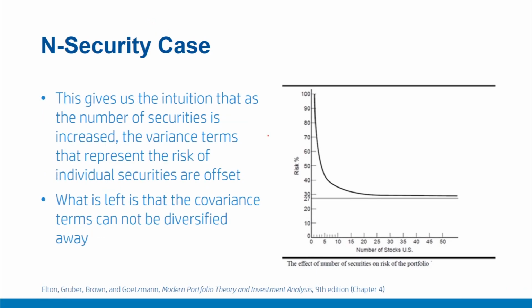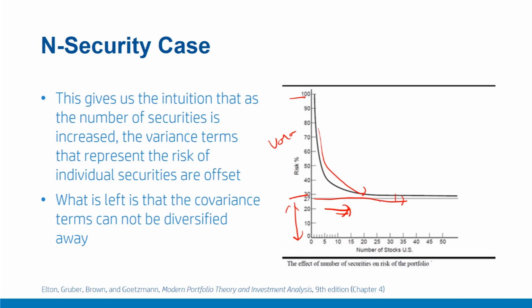The diagram gives us the intuition that as the number of securities is increased, the variance term that represents the risk of the security is offset. For example, up to here you have the variance term component, and here you have the covariance component. As the number of securities is increased, this variance term drastically decreases, and for even a small number of securities like 30, it becomes close to 0. So what is left is the covariance risk that cannot be diversified away. This is also called the bedrock of risk, as we discussed earlier.